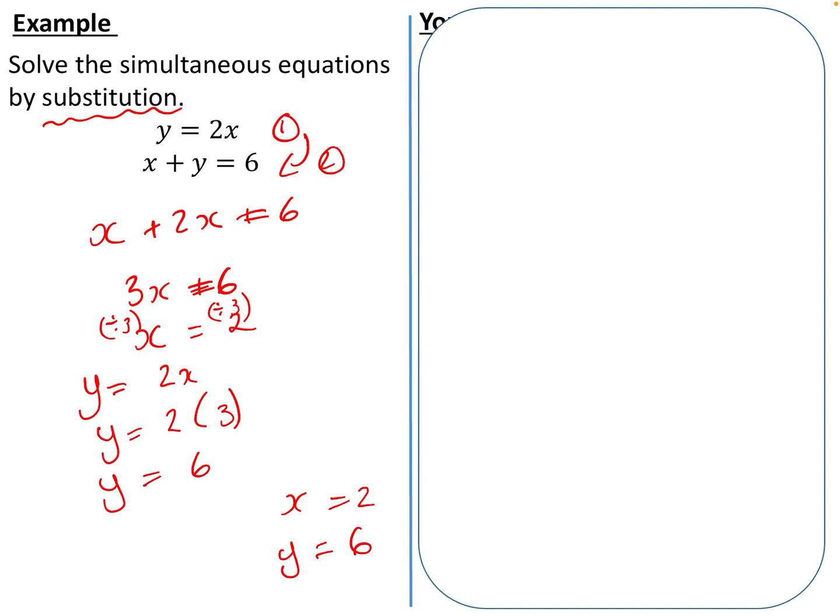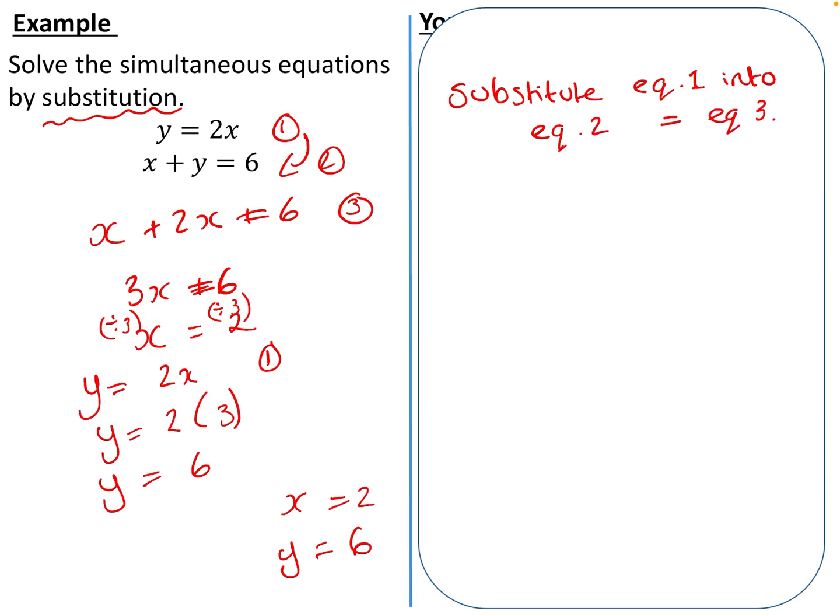So you want to substitute equation 1 into equation 2, which will create equation 3. Then I want you to solve equation 3 and then substitute back into equation 1. If I was to write those down as steps: substitute equation 1 into equation 2, and this will equal equation 3.